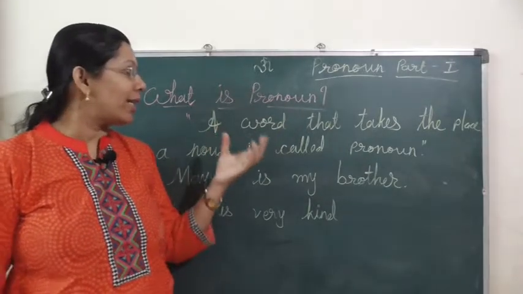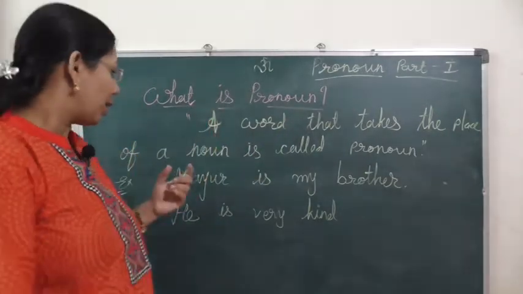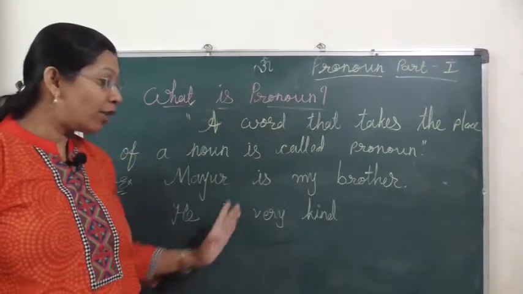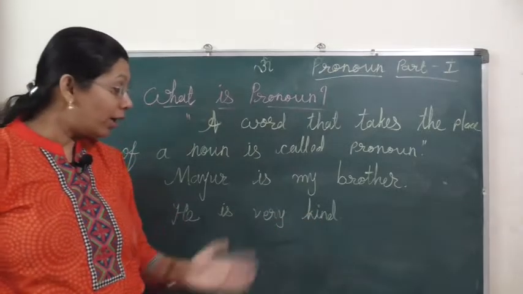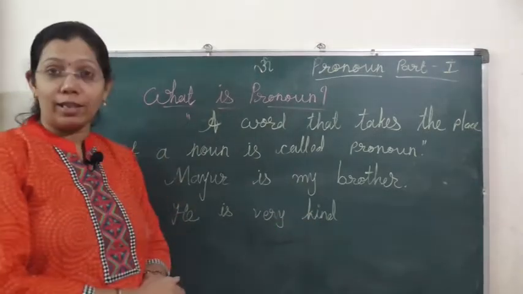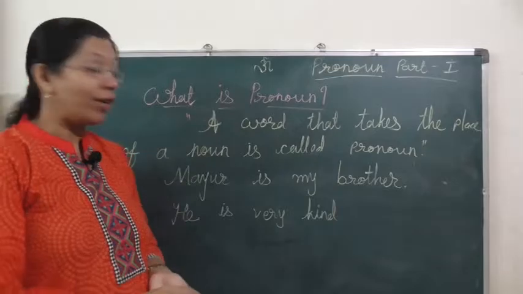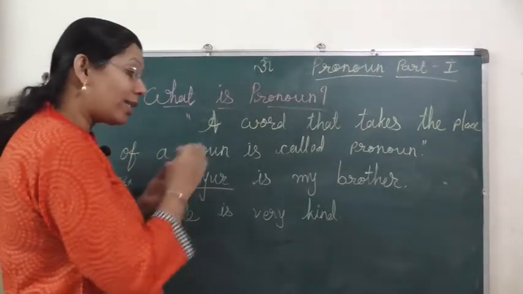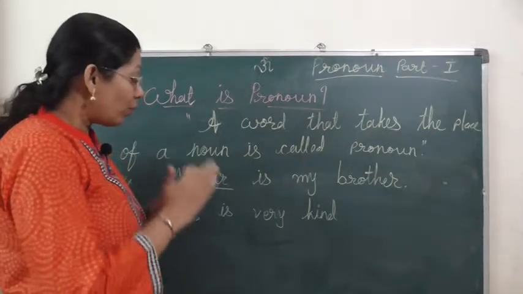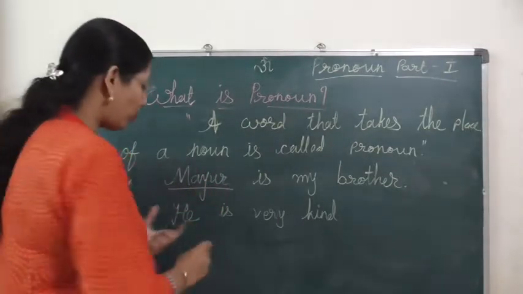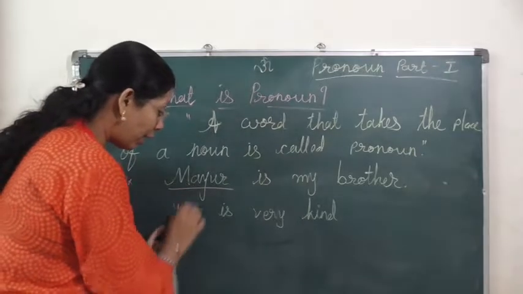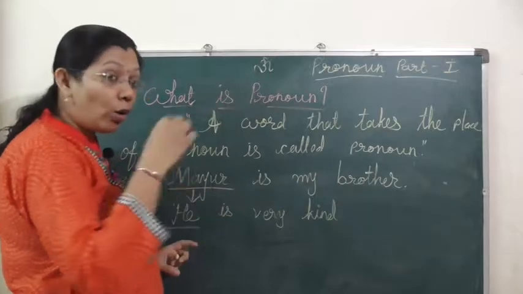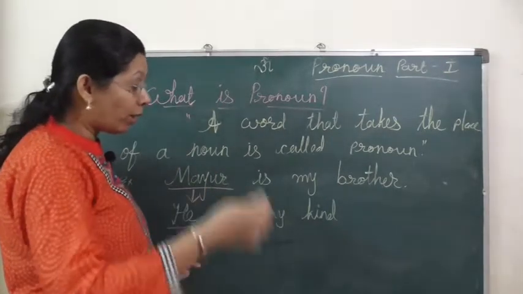Let's understand this pronoun through one example. Mayur is my brother. He is very kind. Here in the first sentence, where is the noun? Which noun is used? Mayur. Now in the second sentence, which pronoun is used for that noun? He. The word he refers to the noun Mayur. Again, we had not used the word Mayur. That Mayur is my brother, Mayur is very kind.